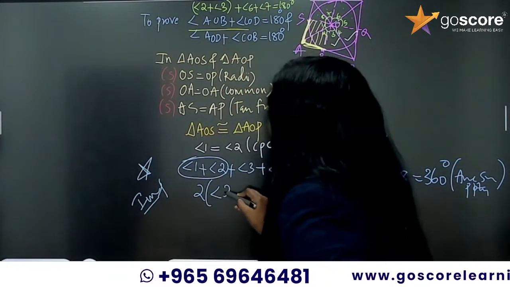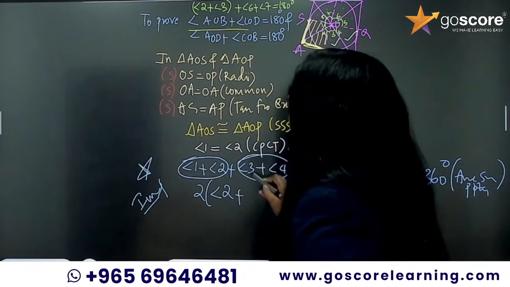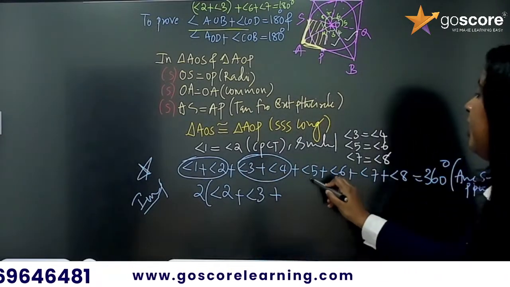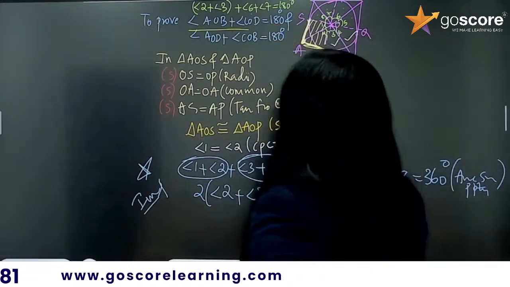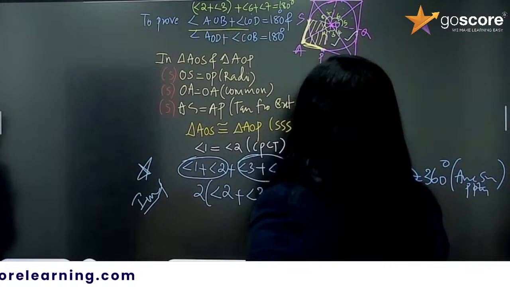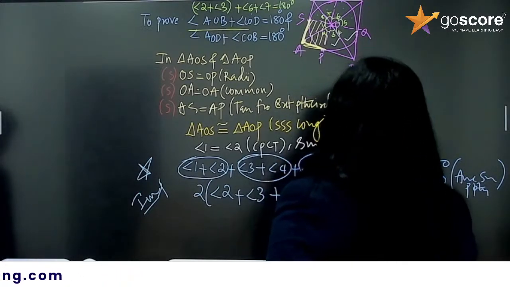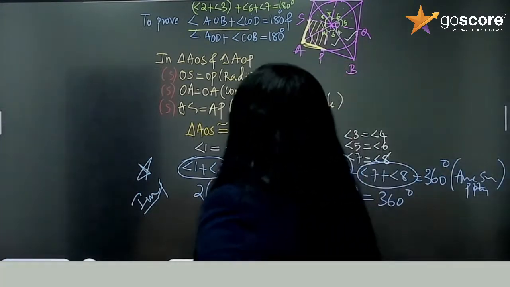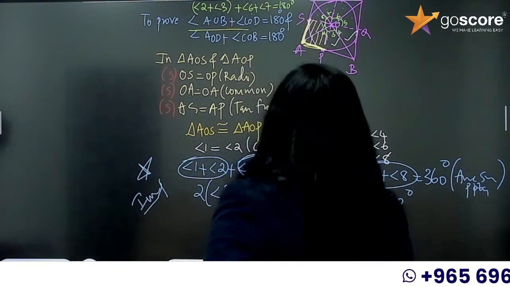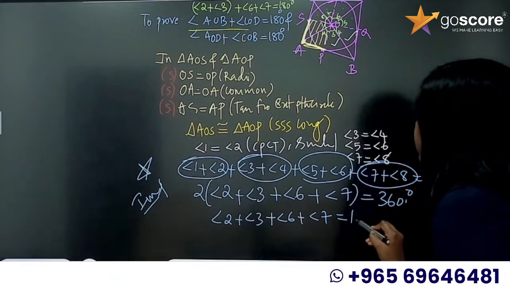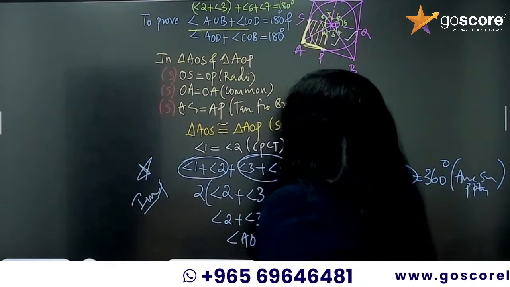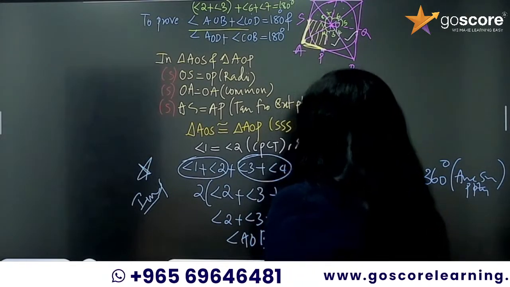That's why I wrote this here. 2 times angle 2 plus you have 3 and 4, but you need angle 3. 2 times angle 3 plus you have 5 and 6. Which angle do you need? Angle 6. Now you have angle 7 and angle 8. Which angle do you need? Angle 7, is equal to 360. So angle 2 plus angle 3 plus angle 6 plus angle 7 is equal to 360 by 2, which is 180. In other words, angle AOB plus angle COD is equal to 180 degrees.